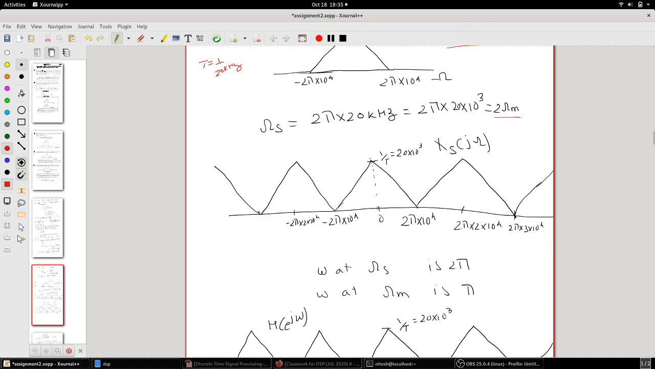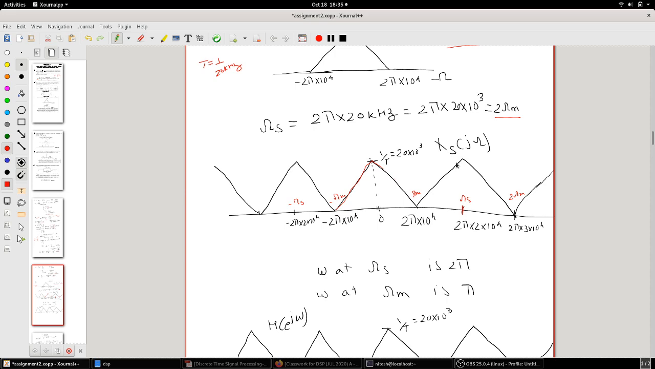It will repeat every 2π, or every Ωs. So your Ωs is exactly equal to twice Ωm. This is your Ωm, this is your Ωs, this is your 2Ωm, and this is your minus Ωm, and so on. This is minus Ωs, and so on. So this is how the spectrum is going to look for Xs(jω).